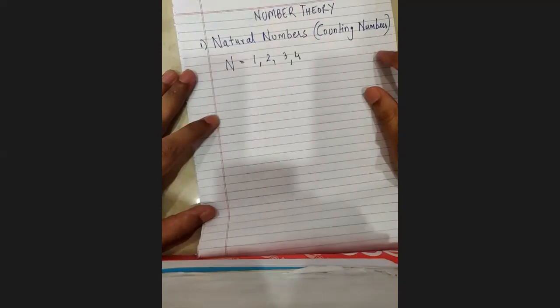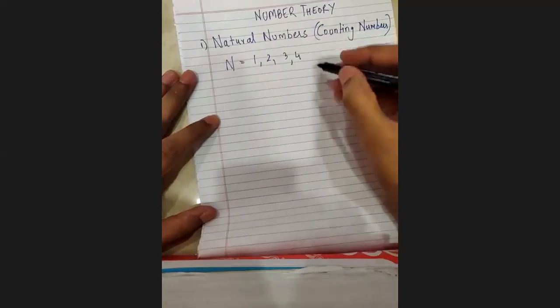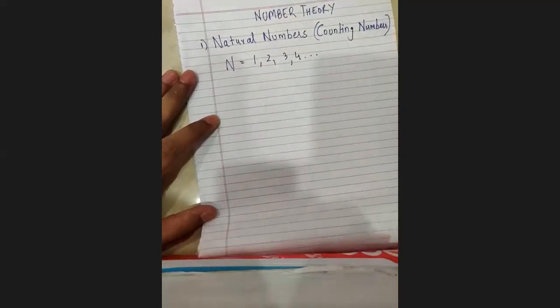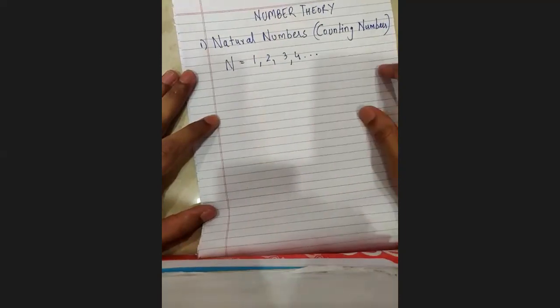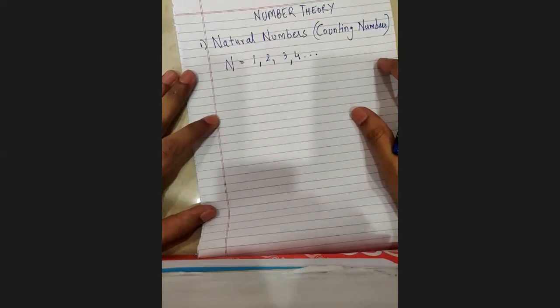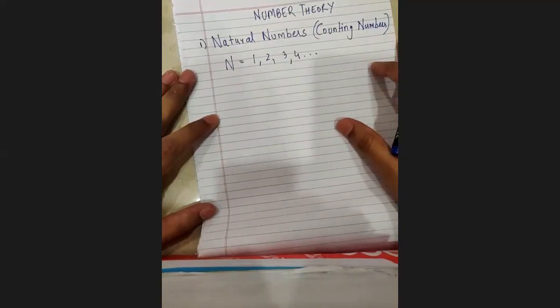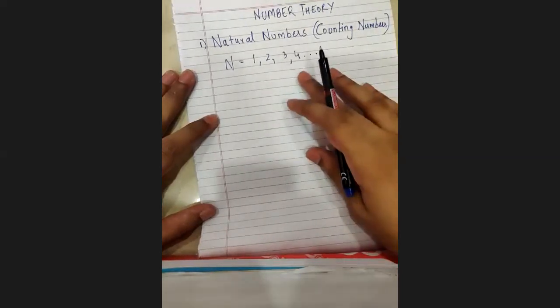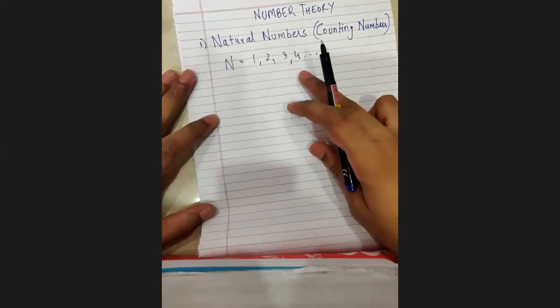Do you think it will ever stop? No, it will not stop. It will continue. So we'll put dot dot, which represents that this counting never stops, as in, we cannot have a last number, right? So that is the first type of number. Okay. Now, for counting, this is important. But what I feel is this is not enough for counting to be complete, for the counting to be whole.